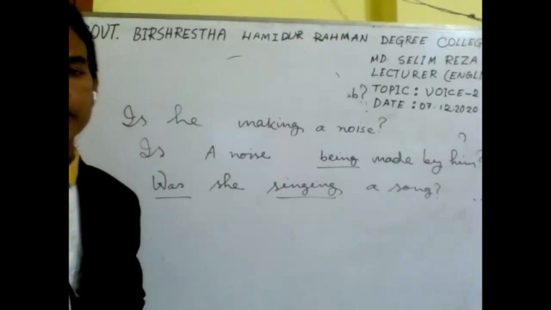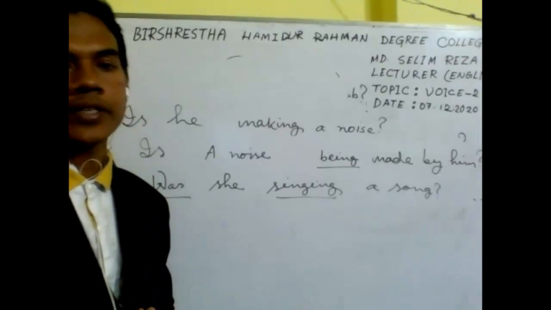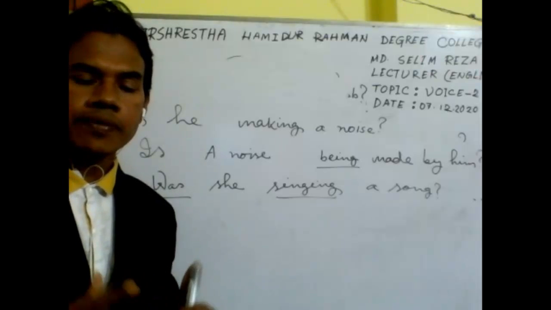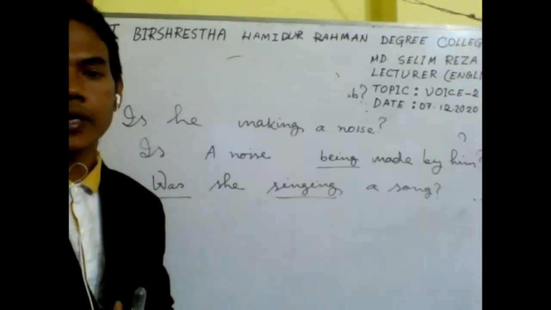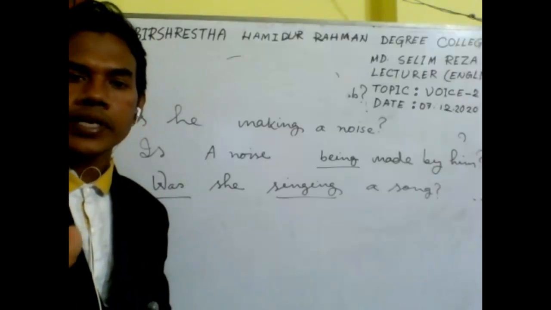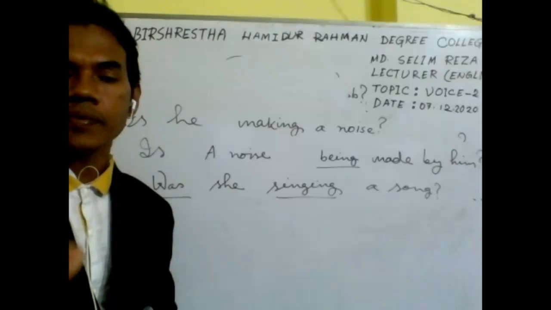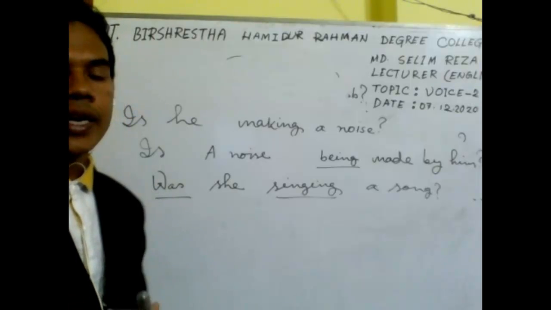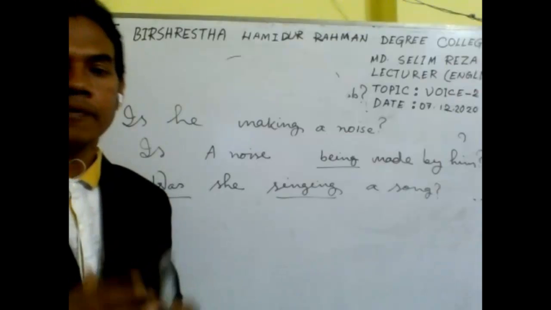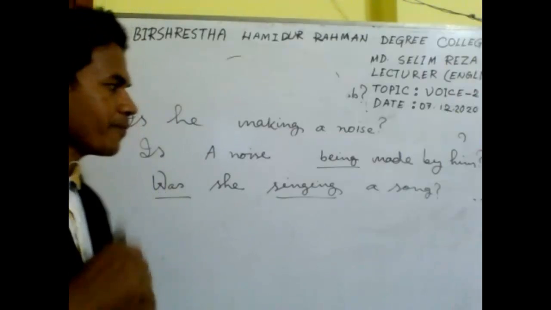Be plus verb plus ing indicates a continuous tense, and it's a past continuous. What type of continuous, you need not learn. It's a continuous tense, and for continuous tense you need the extra word being from active to passive, and the rest of the rules are always the same for changing the voice.